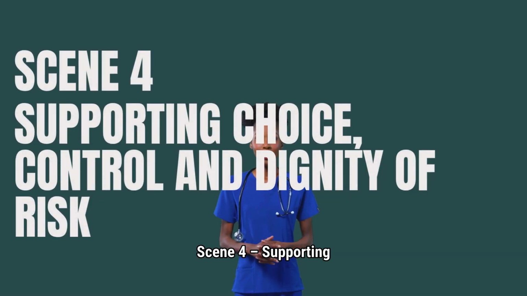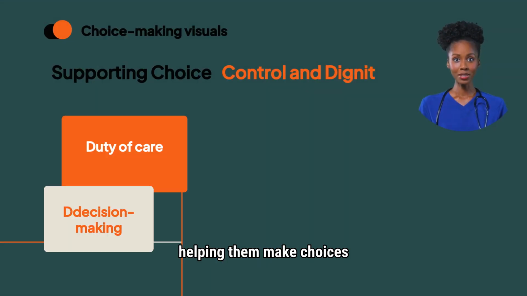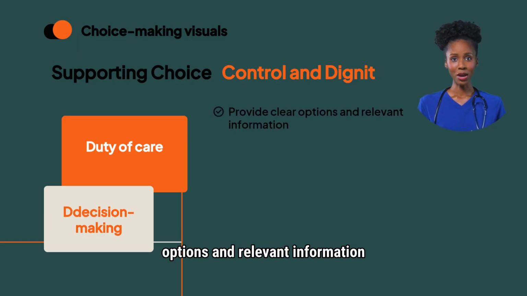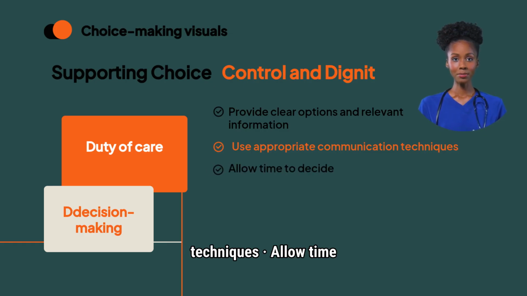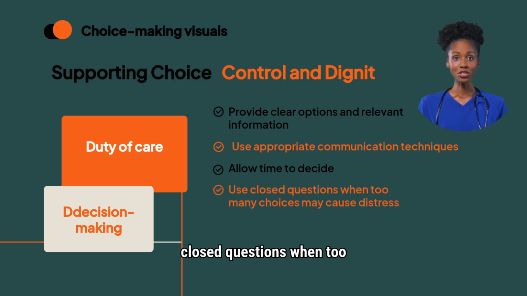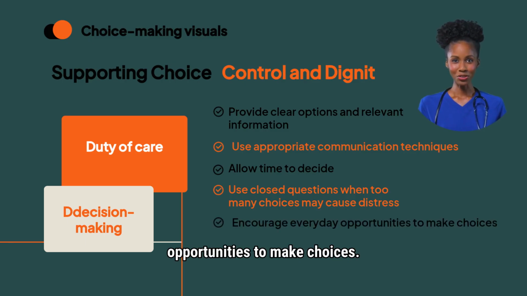Scene 4, Supporting Choice, Control, and Dignity of Risk. Supporting a person means helping them make choices and decisions about their own life. Duty of care requires you to act in the person's best interest. Dignity of risk means respecting the person's right to take risks while working to reduce harm. To support decision-making, you should provide clear options and relevant information, use appropriate communication techniques, allow time to decide, use closed questions when too many choices may cause distress, and encourage everyday opportunities to make choices.